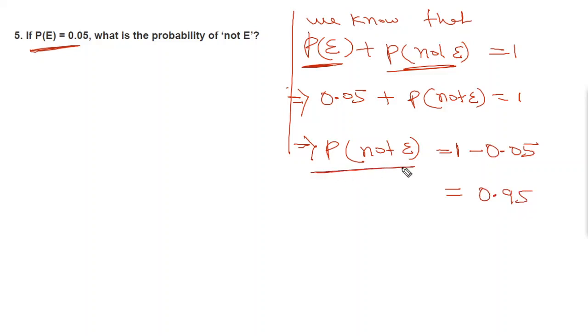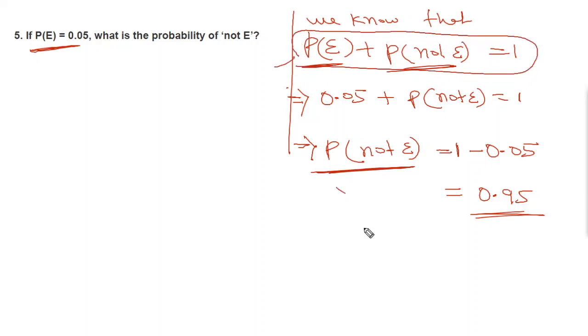So the probability of not E is equal to 0.95. You can use the formula directly, but I will recommend you just remember this one only. From that formula you can derive all other formulas.